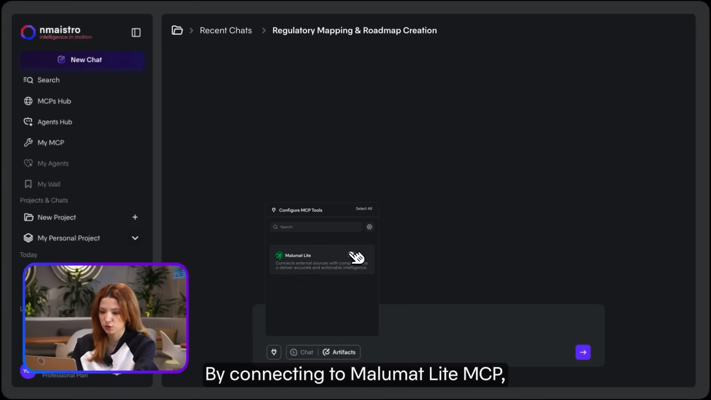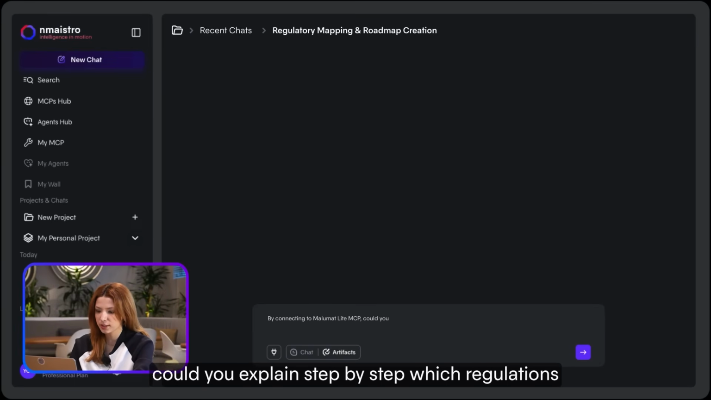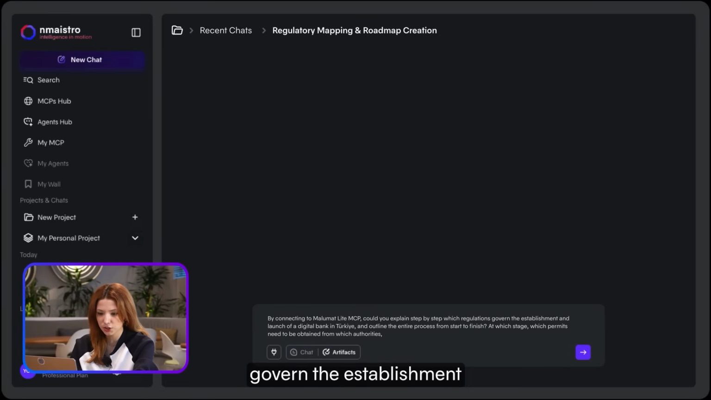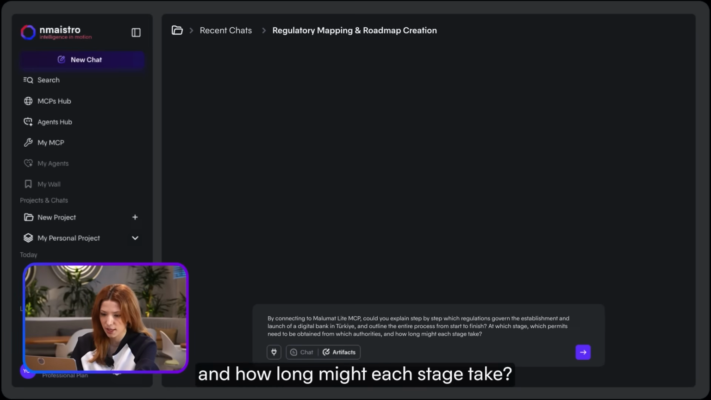By connecting to Malumat Light MCP, could you explain step by step which regulations govern the establishment and launch of the digital bank in Turkey, and outline the entire process from start to finish: at which stage, which permits need to be obtained from which authorities, and how long might each stage take.